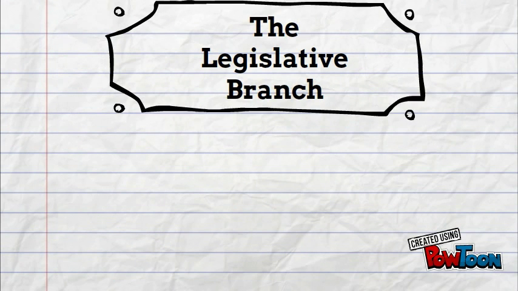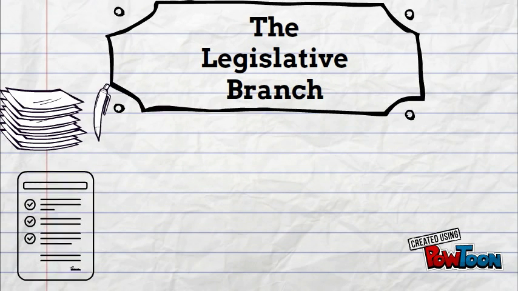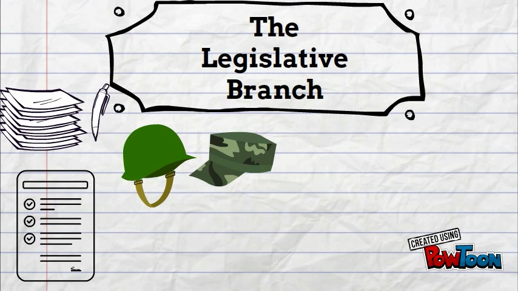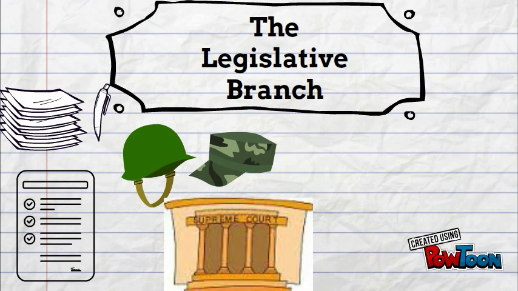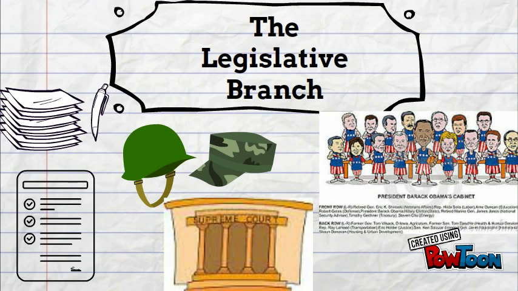Overall, the role of the legislative branch is to make laws, pass laws, declare war, approve Supreme Court justices and cabinet members, and also have the power to investigate other branches of government.